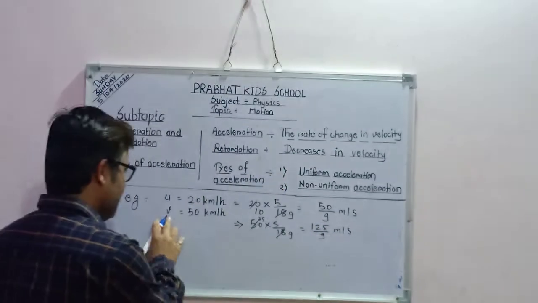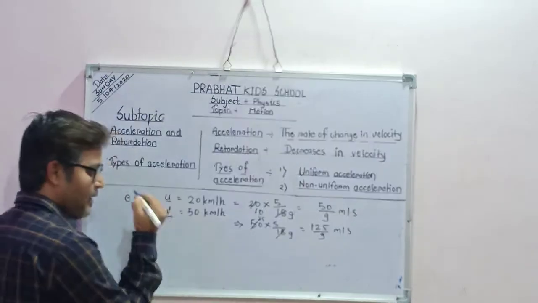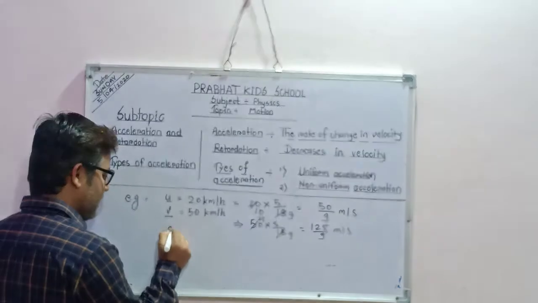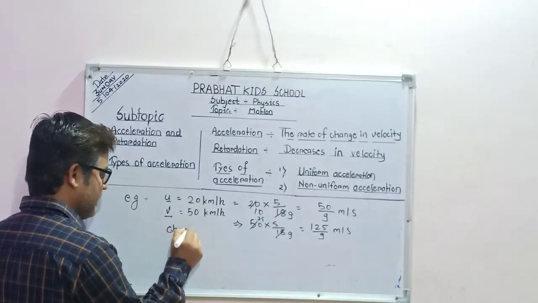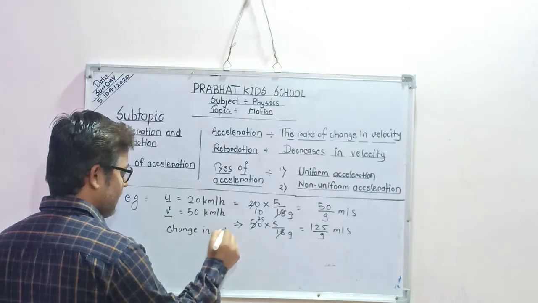This is my V. U stands for initial velocity, V stands for final velocity. Then I am going to find the change in velocity. What is change in velocity?